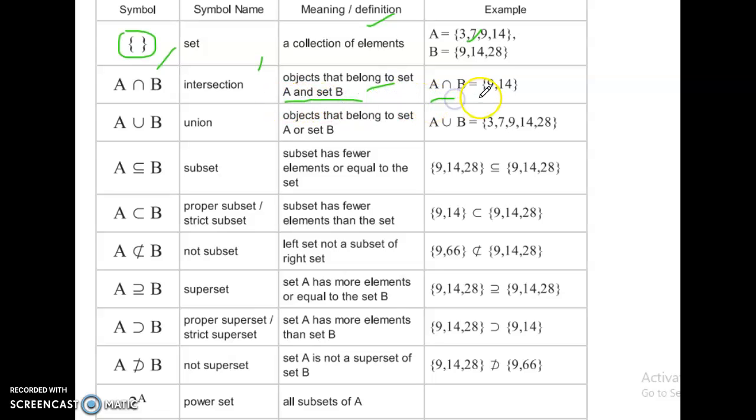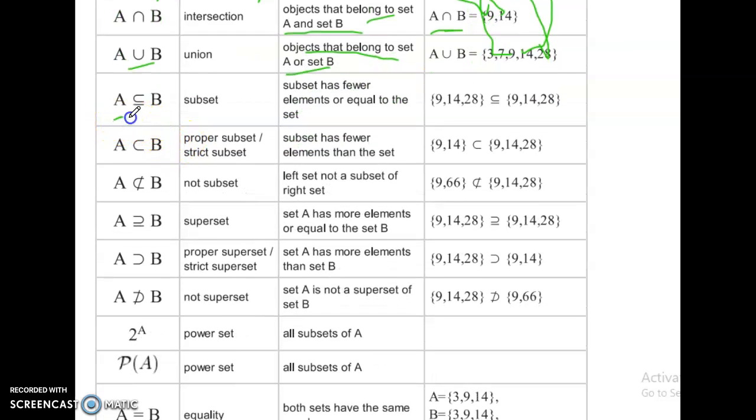A intersection B. Here, 9 is in both, 14 is in both. A union B: objects that belong to set A or set B. That is 3, 7, 9, 14, 28. These five here. Okay.